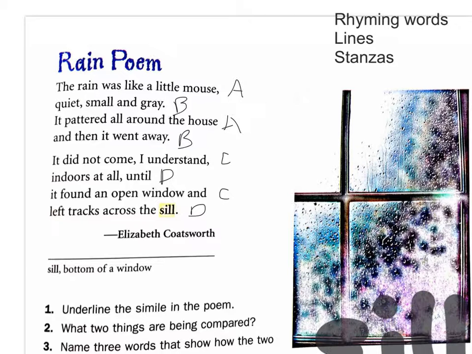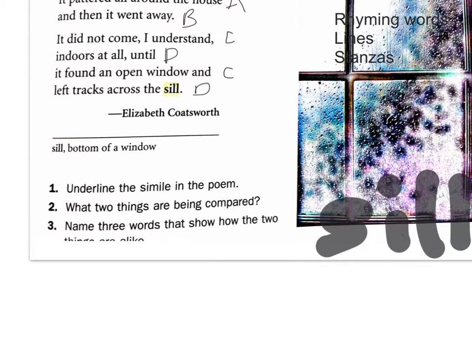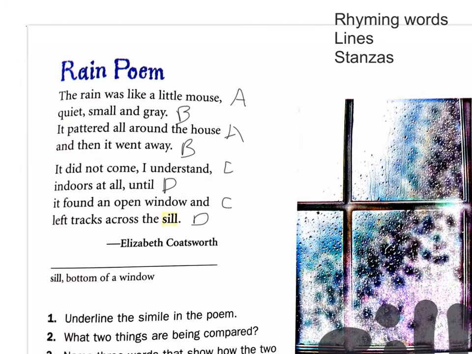Please practice saying this poem. I'm going to ask you to say it in front of your group. Practice saying it clearly, slowly, and confidently. Now the question says, underline the simile in the poem. What two things are being compared? Name 3 words that show how the two things are alike.